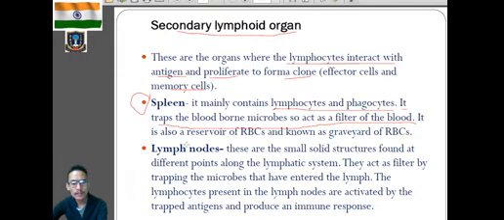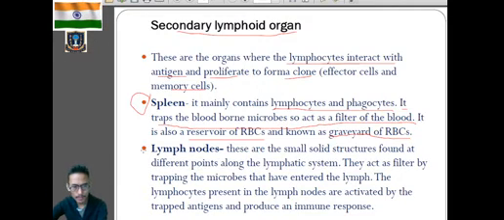It also acts as the reservoir of RBC. Clearly, that's why it's also known as the graveyard of RBC. Why? If the RBC are dead, or if they are destroyed, then those dead RBC will be engulfed by the spleen. Clear? So it's also called the graveyard of RBC.